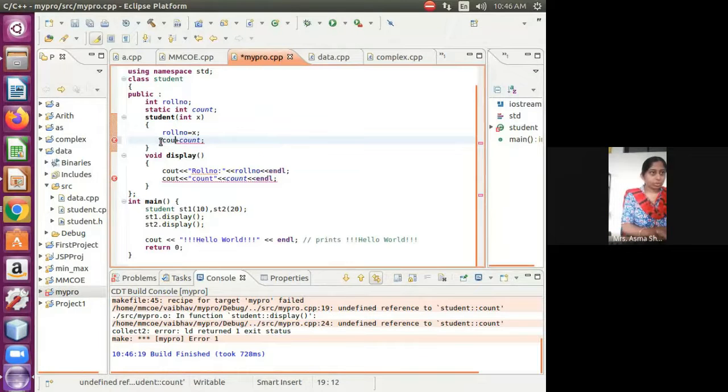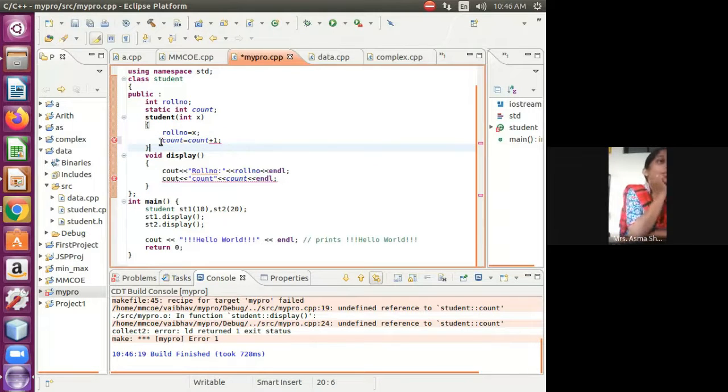Easily I can write count is equal to count plus 1. That is also possible. Why is it not showing? One minute students, I may have made some mistakes. Undefined reference to count. Students, did I make any mistake here? Can anyone observe?